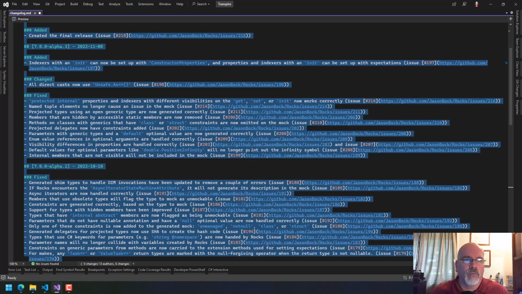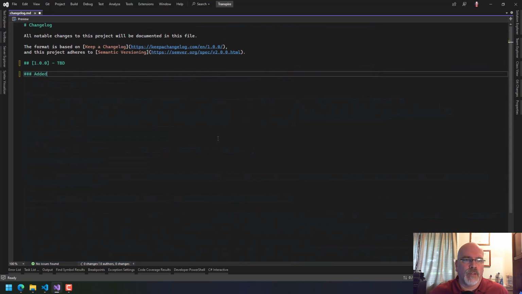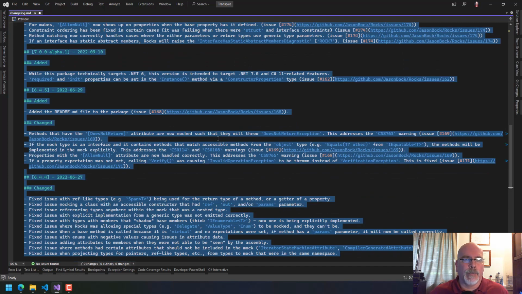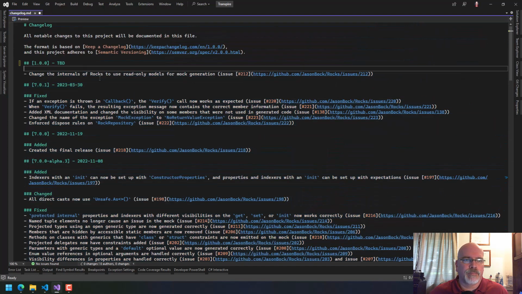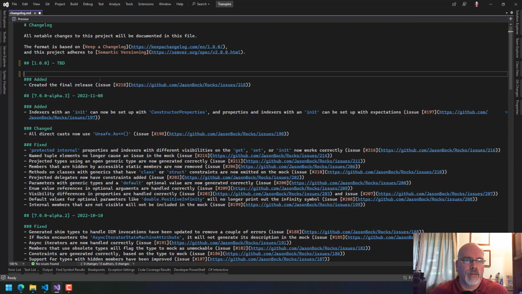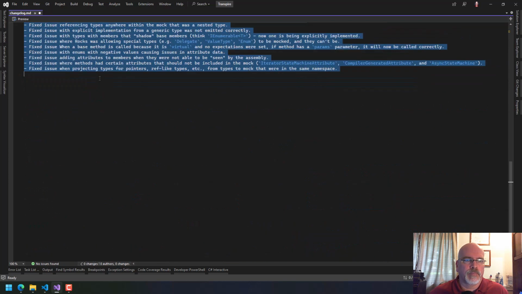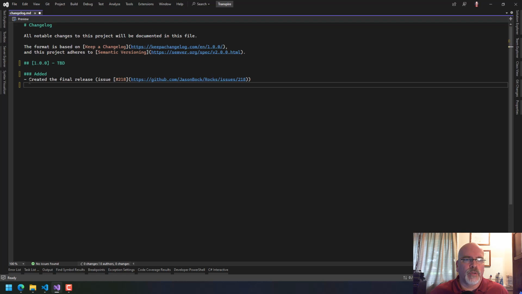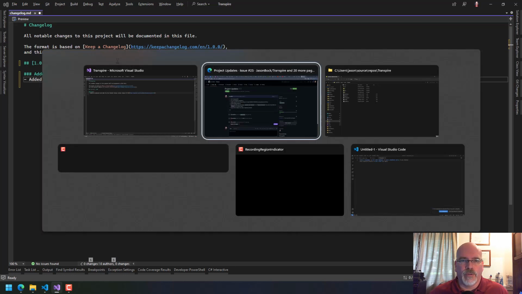Whoops, my mouse went flying. You know what? We're going to do this. There. Okay. So we're going to say added an analyzer and code fix for literal binary values. I mean, this is the plan, right?